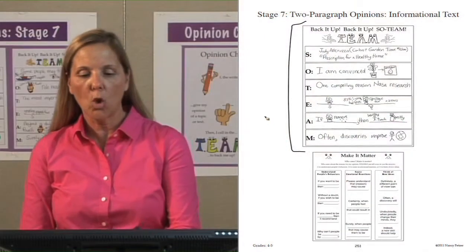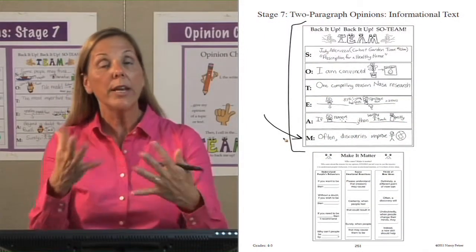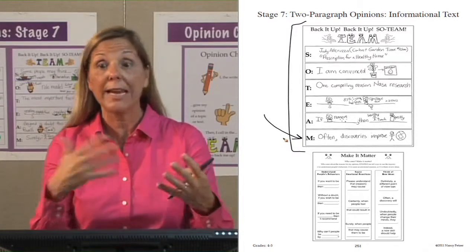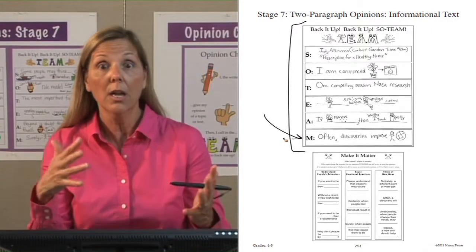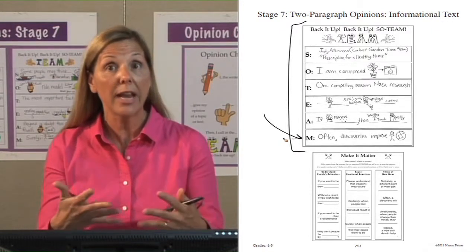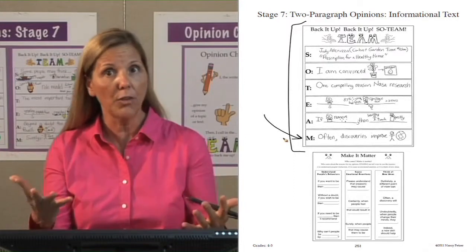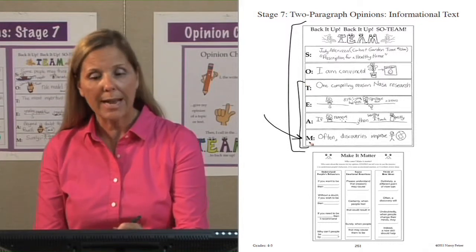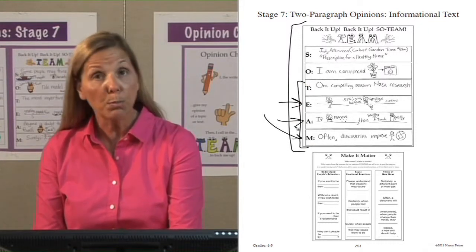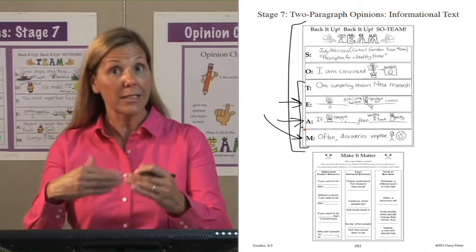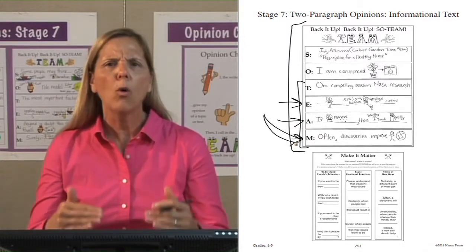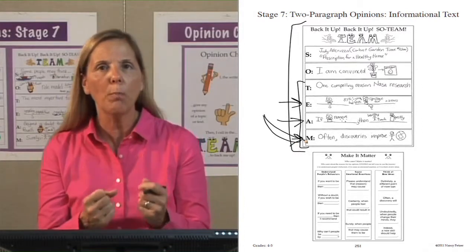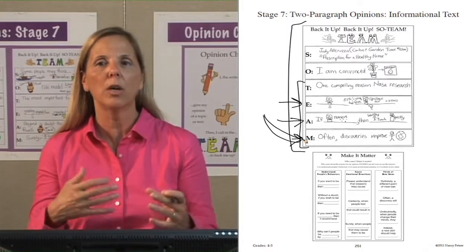Make it matter is the whole purpose for analysis. I'm reading this article, I'm evaluating the article by having an opinion. I think that plants could transform unhealthy environments. I think that this is something that we should have in our work environments so that they're healthy places. Then I go and I have to call in the team to back that up. So I gave my evidence. I explained why that evidence backs up my opinion. But now, how can I make this matter? How can I use this analysis? The whole purpose here is to finally get to the point where, why does this matter?